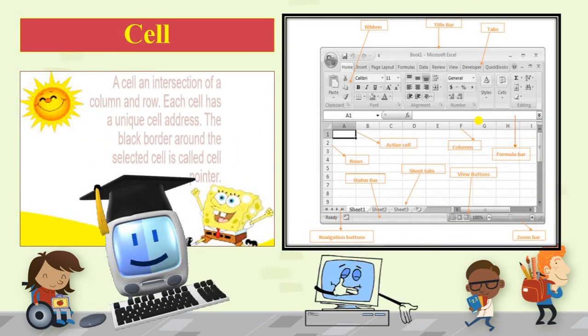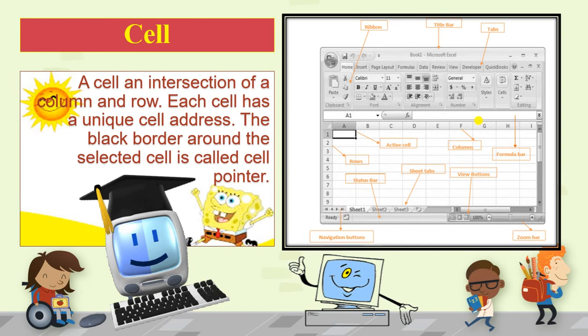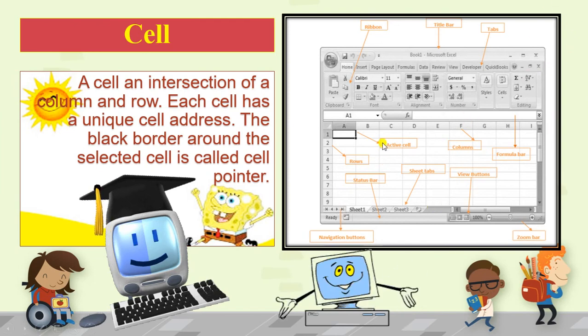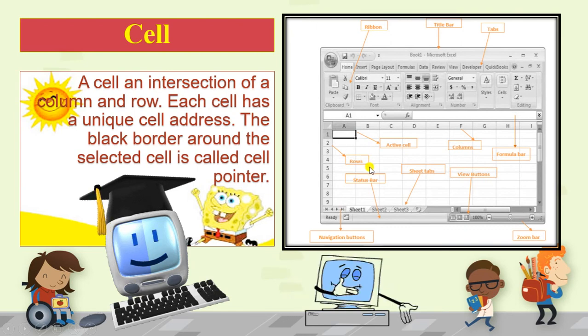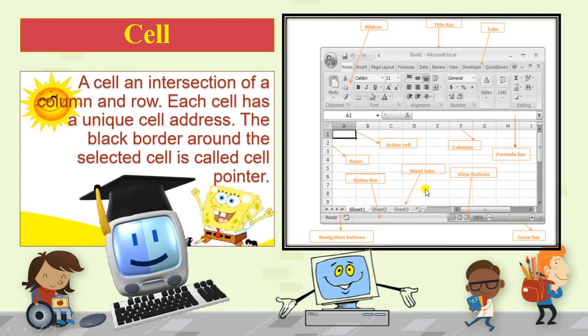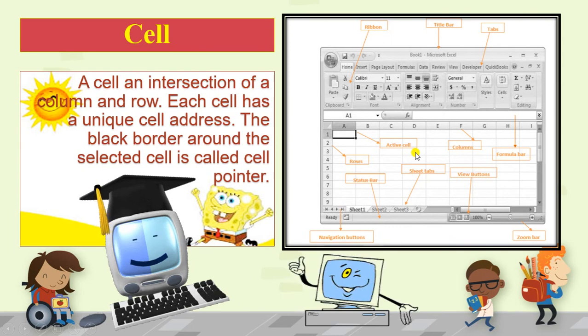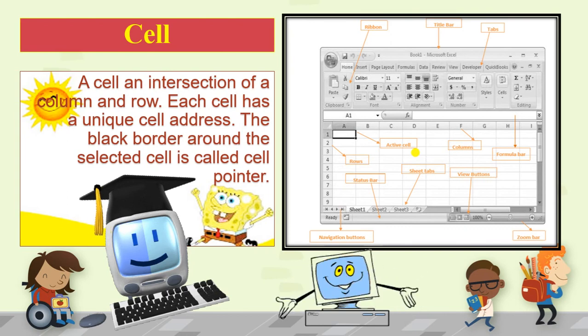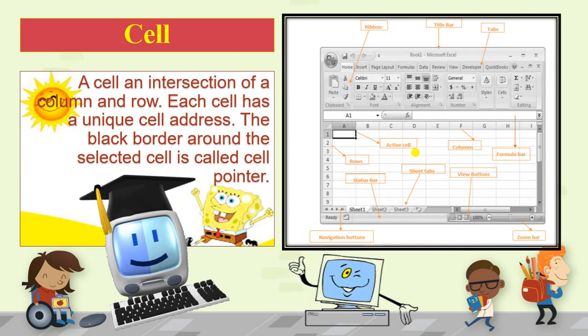Now the next is a cell. A cell is an intersection of a column and a row. Where a column and a row meet, this is called a cell. Each cell has a unique address. Unique means different address. No two cells can have the same address, because all the columns are named A, B, C, D and so on, and all the rows are numbered 1, 2, 3, 4 and so on.